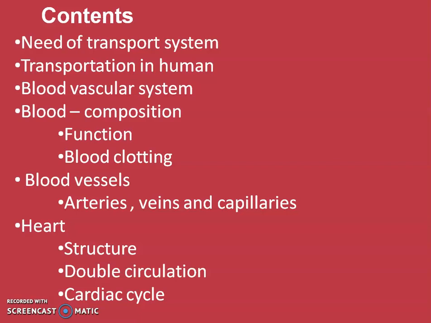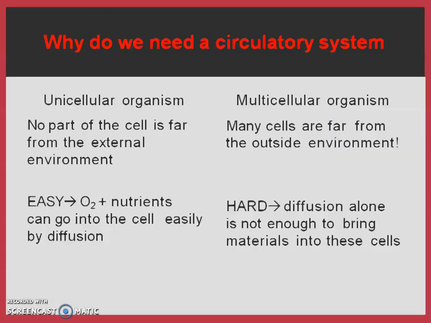In that we will read here about the blood vascular system. The blood vascular system consists of the blood vessels and the heart. From the blood we will read the composition of blood, its function and blood clotting, blood vessels, arteries, veins and capillaries, and the heart we will read about its structure, the double circulation and the cardiac cycle.